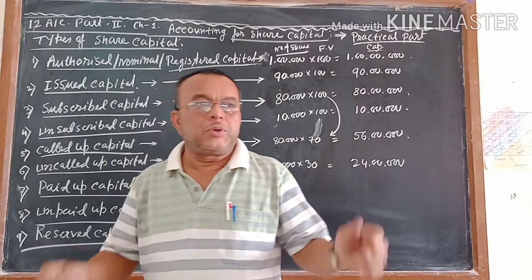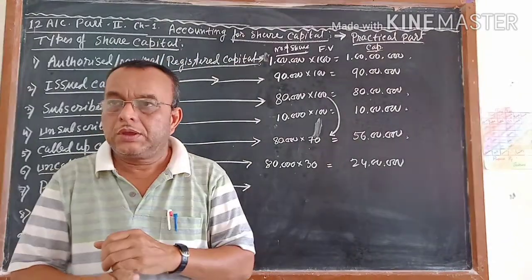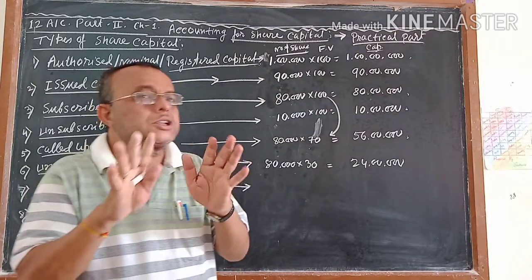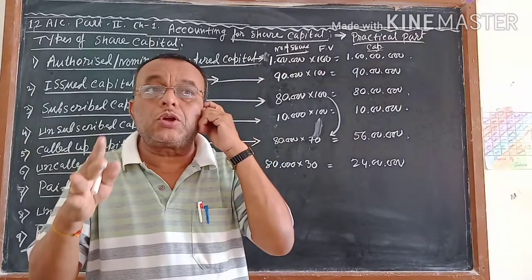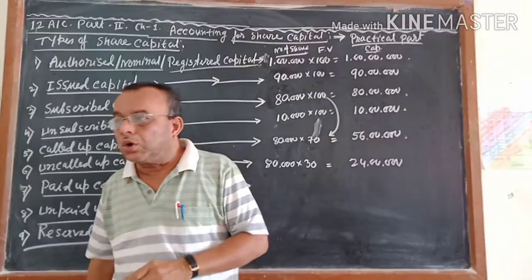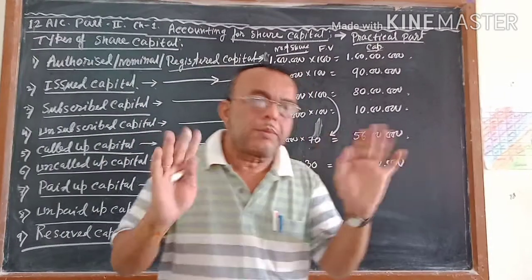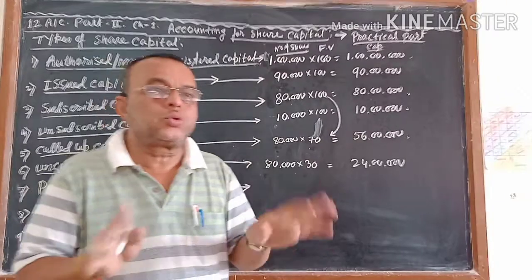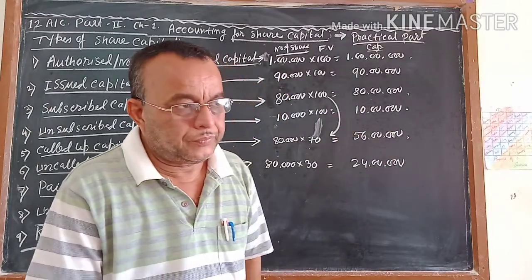It is not that everyone is financially strong every time. When company told first installment with the applications you have paid, second installment when company told that time also you paid, third installment when company told that time you are not having the money. Some of the things happen at your home due to that your financial condition became weak and you are not able to pay the money.